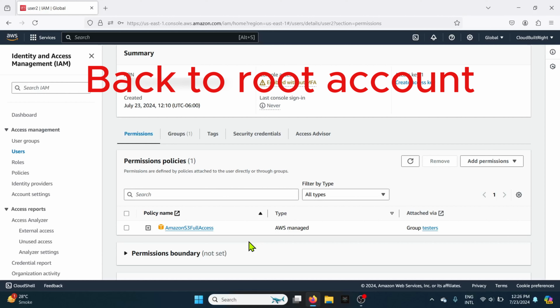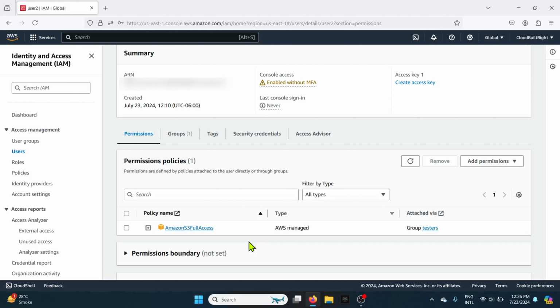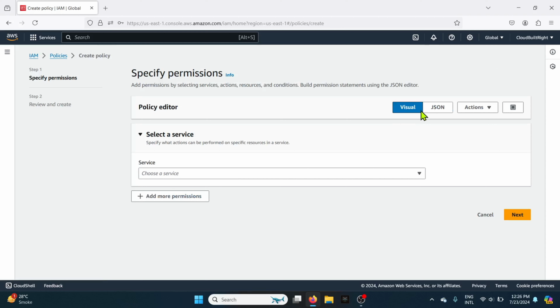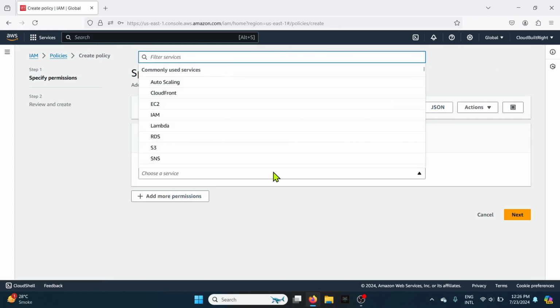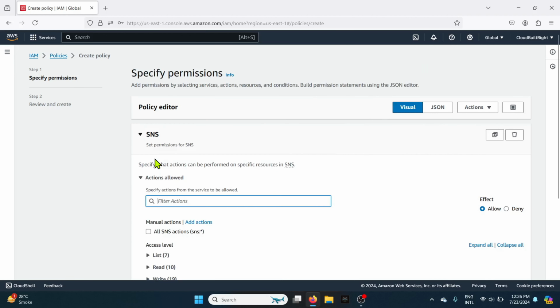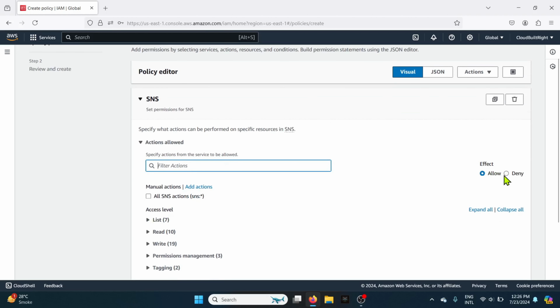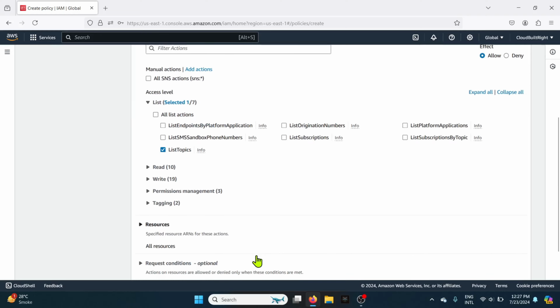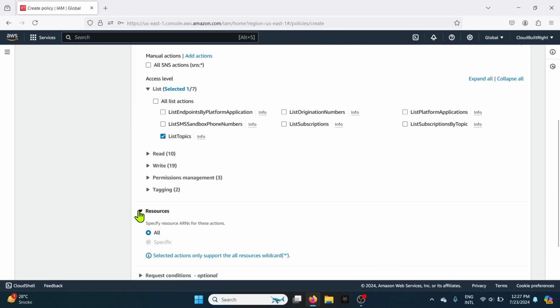We can also create our own custom policy. Click on Create Policy. Either you can use the Visual Policy Editor or you can use the JSON editor. Select a service, action, and then a resource.